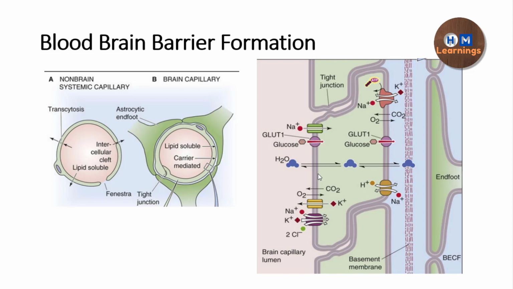For other types of chemicals and drugs, a specific carrier should be present on the plasma membrane, and if those carriers are absent, they will not cross the blood-brain barrier. That is how the astrocytes help in maintaining the integrity of the blood-brain barrier by reinforcing the tight junctions between the endothelial cells.